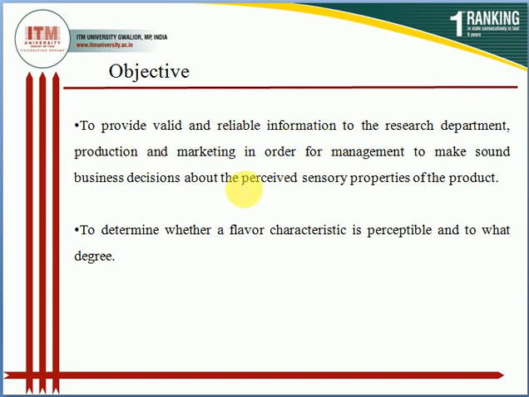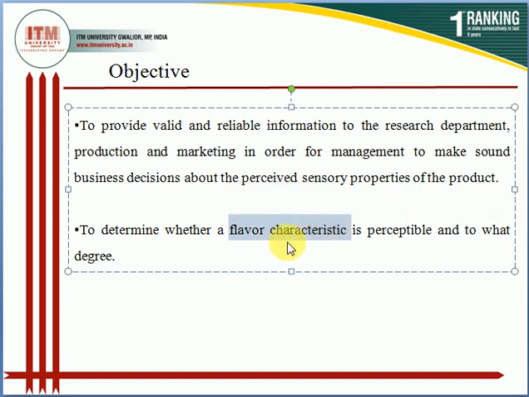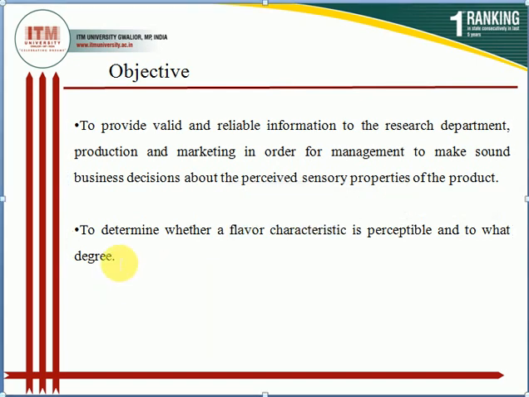So this is the objective of this particular topic: to determine whether a flavor characteristic is perceptible and to what degree. You can say not only physical characteristics, all characteristics that come under sensory evaluation we can prescribe, right? So this is the objective.